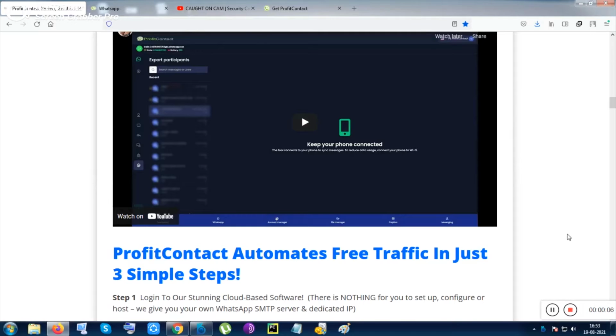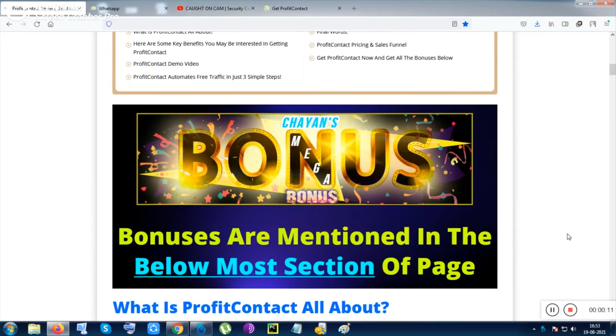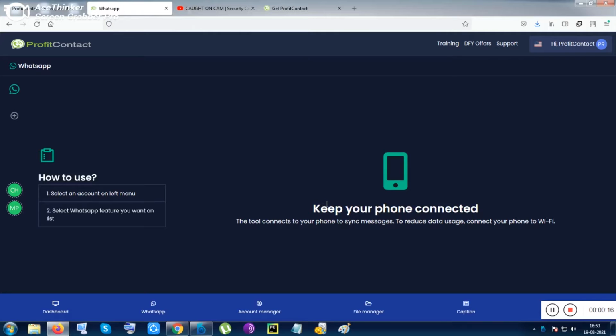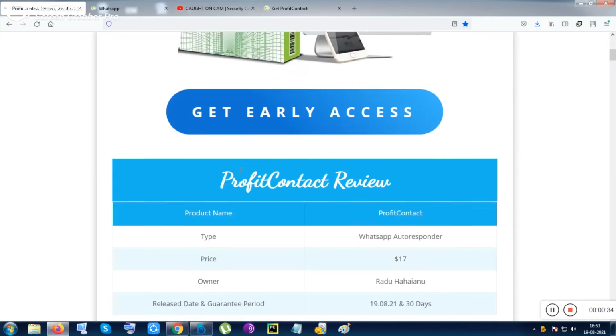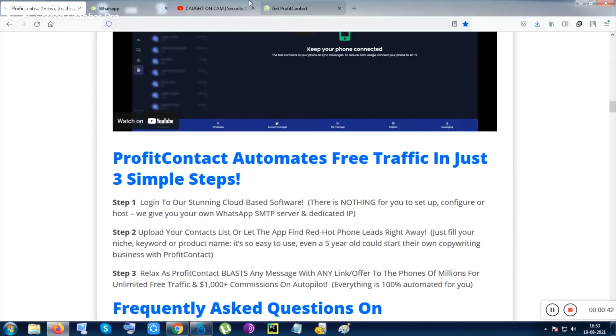So this is a brand new app for WhatsApp marketing, or you can say a WhatsApp autoresponder. In this video I will show you the product from inside, like the front view of this product, because I don't want to scan the barcode of this product and give my WhatsApp inside this software. That is why I can't show you all of the stuff given inside it, but I can show you the method, how this tool works, and I can show you the demo video from my page. You can click on the video description link to visit this page and to get the tool with my bonuses. So let me start with this product now.